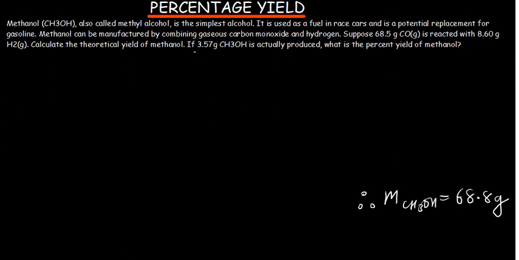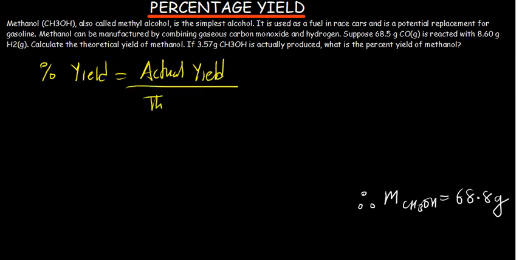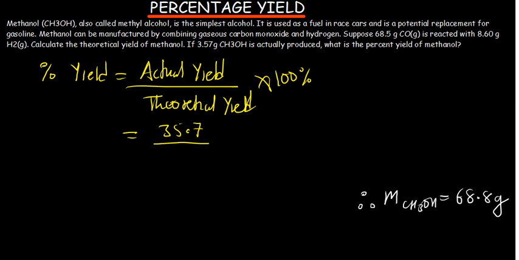So this one, if 35.7 grams of methanol is actually produced, what is the percentage yield? And percentage yield is given by actual yield divided by theoretical yield, then multiplied by 100%. So the actual yield they've even told us is actually produced, that is 35.7. And then the theoretical is the one that you calculate in the question yourself. So this is the 68.8. Then you multiply this one by 100.